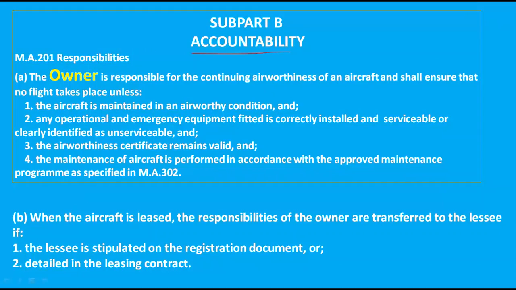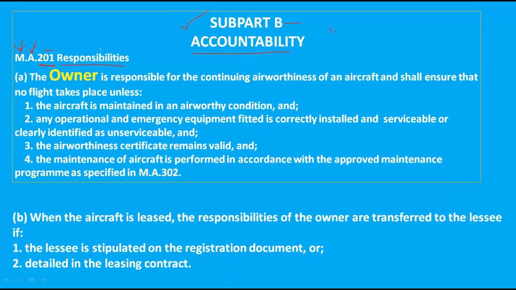Subpart B, accountability. In this code, the M stands for management, CRM, and the A specifies section A. The 200 series indicates the second subpart of section A. The first subpart is the 100 series, the second subpart B indicates second, that's why it is the 200 series.